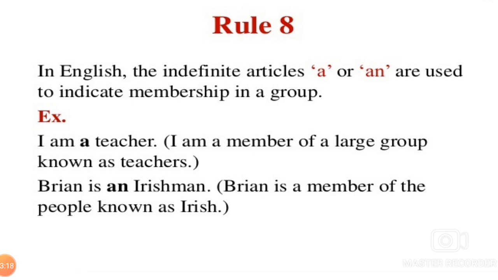In English, the indefinite articles a or an are used to indicate membership in a group. For example, I am a teacher. I am a member of a large group known as teachers. Brian is an Irishman. Brian is a member of the people known as Irish.